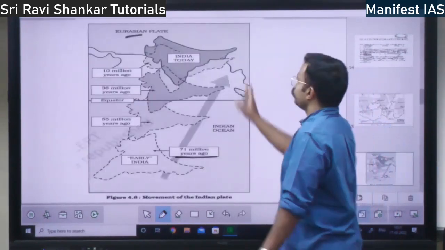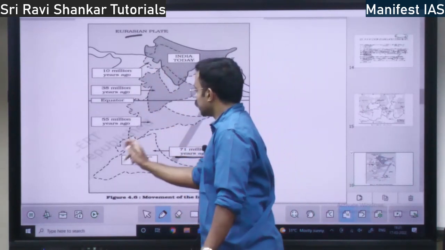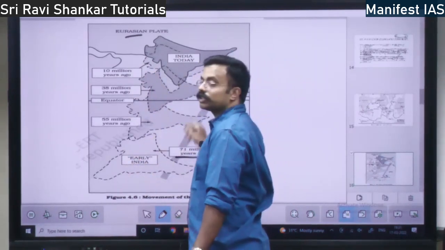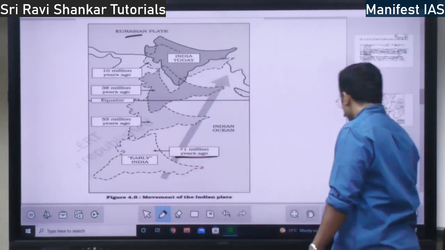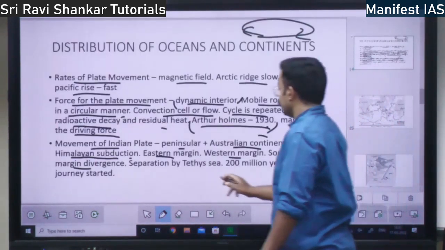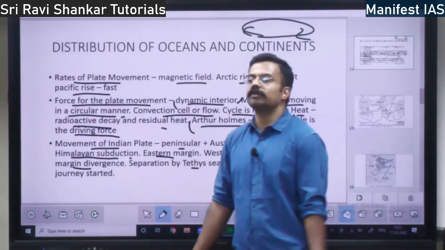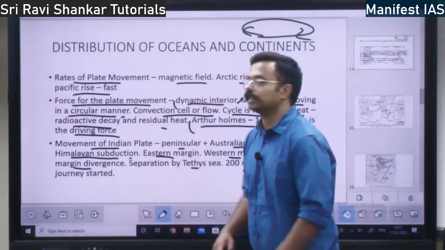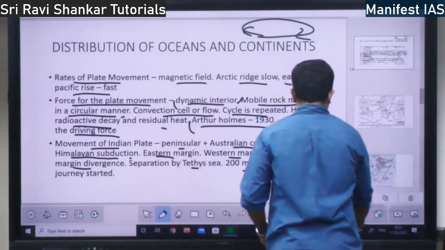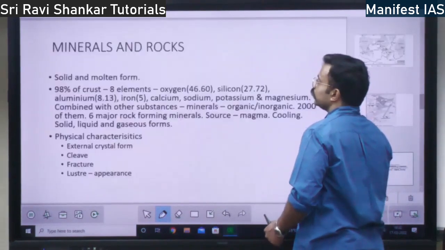See, here is the Eurasian plate. India was earlier here, right? So in between there was one sea. That sea is called the Tethys Sea, T-E-T-H-Y-S. Tethys Sea, right? It was there. 200 million years ago, India started moving towards the north. Below the equator, it started moving towards the north, right? Okay. So this is about the plates, Indian movement.